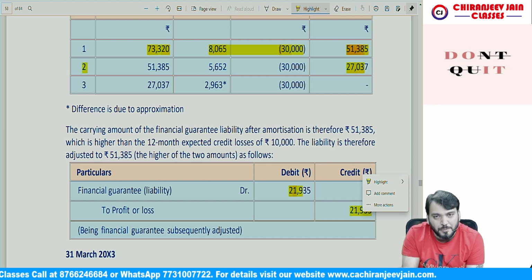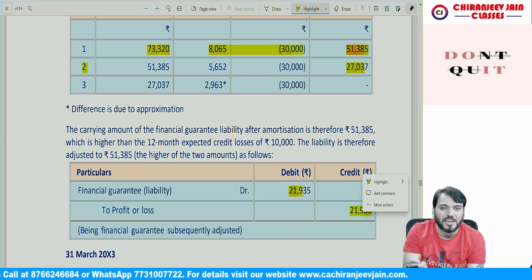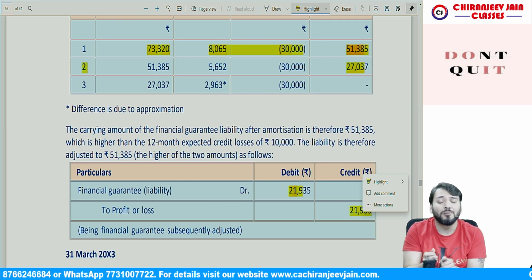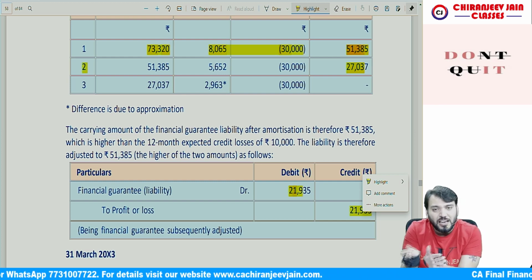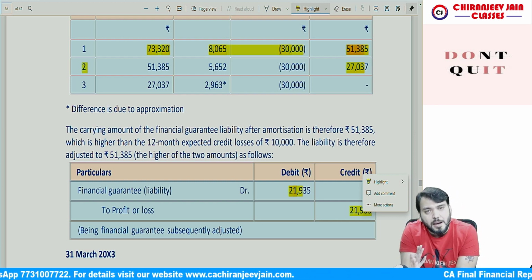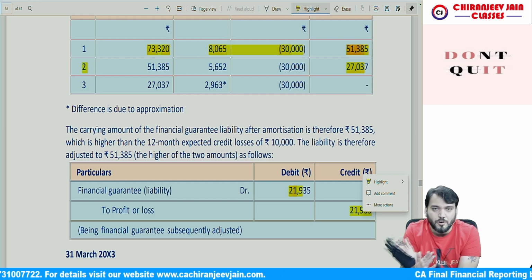Financial guarantee liability account debit to PL. It will be recognized as income. Why is it income? Because the liability is decreasing, because the expected loss allowance is less than the amortized cost amount. I hope you have understood.